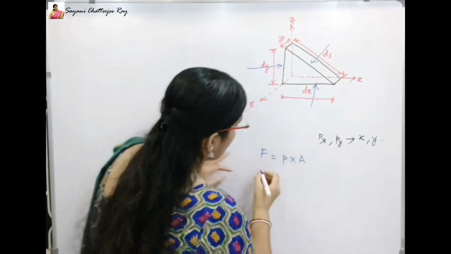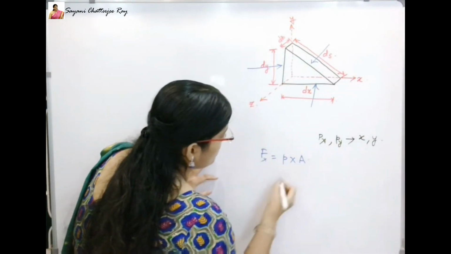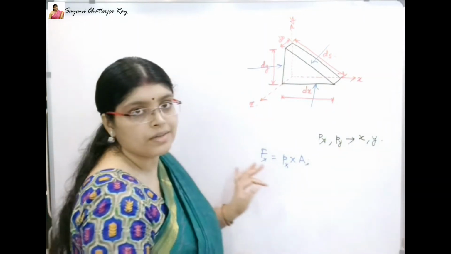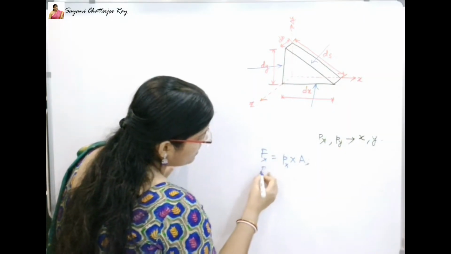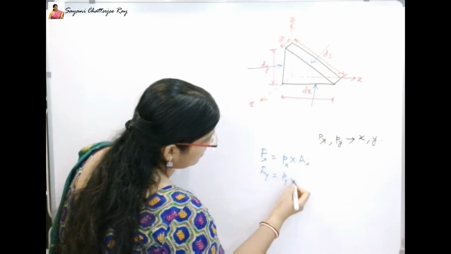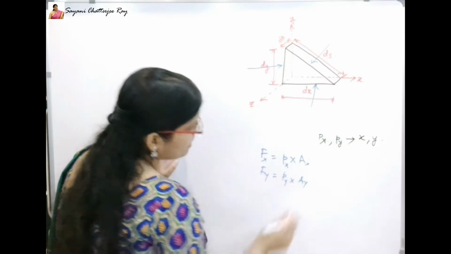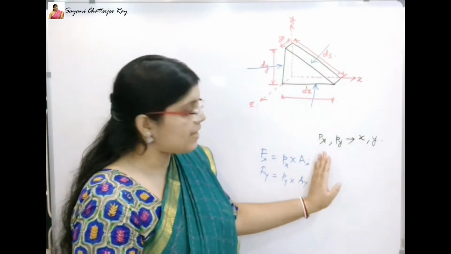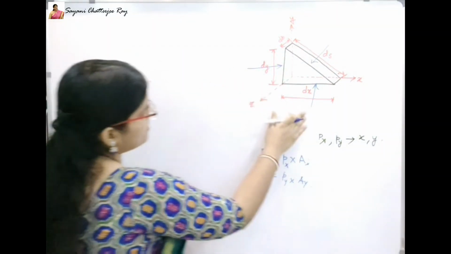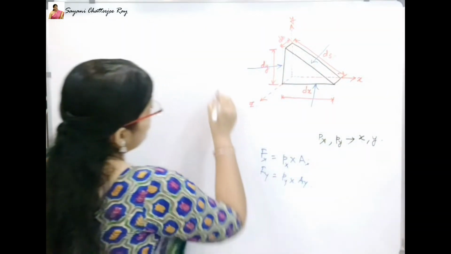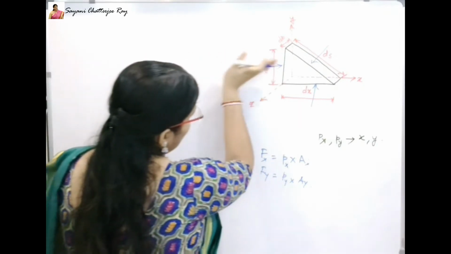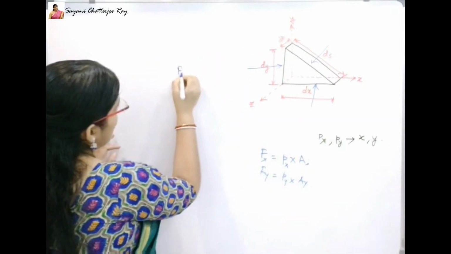So accordingly, force in the x direction equals pressure in the x direction multiplied by area in the x direction. Similarly, force in the y direction equals pressure in the y direction multiplied by area in the y direction. So now we are going to apply this concept and write the forces on the left side, bottom side and sloping side. So force on the left side, that is acting in the x direction, so it is Fx